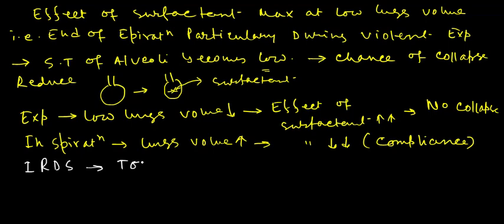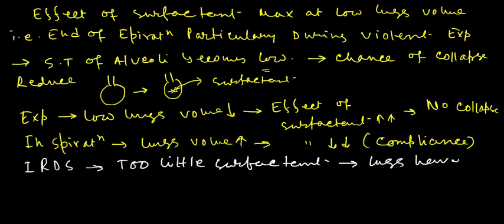So if too little surfactant is present, then the lungs will have the tendency to collapse.